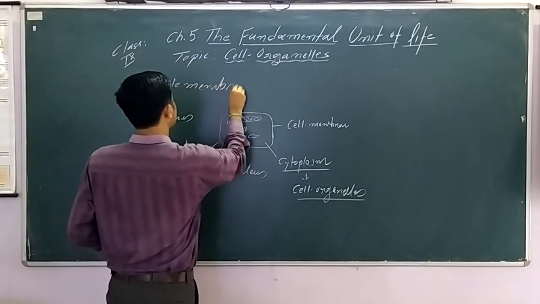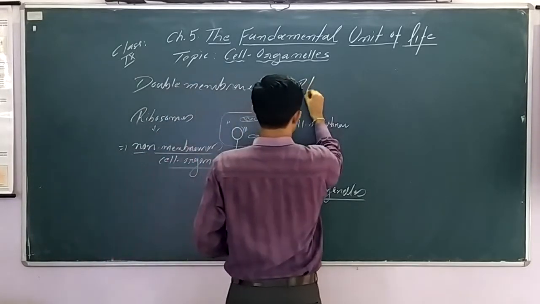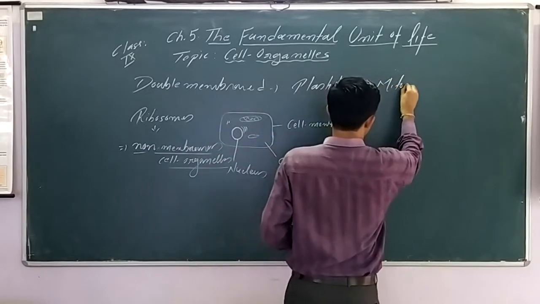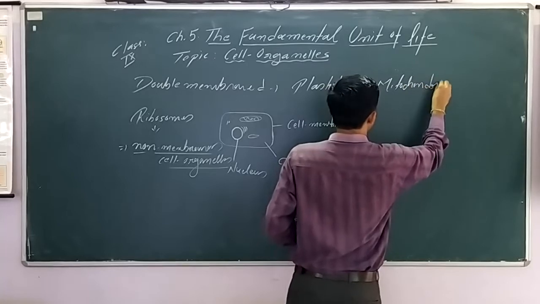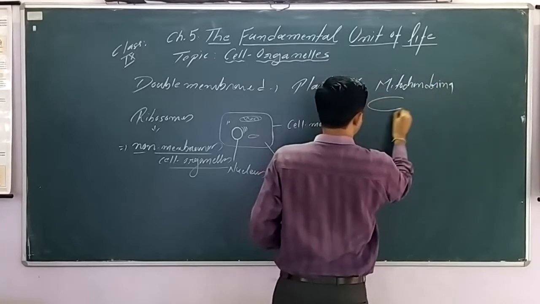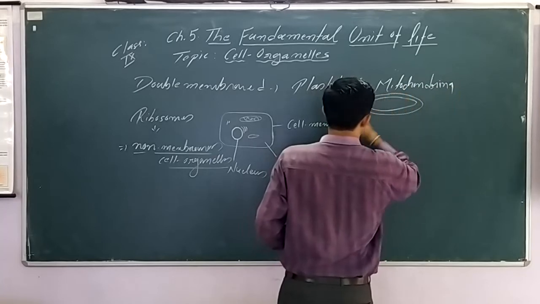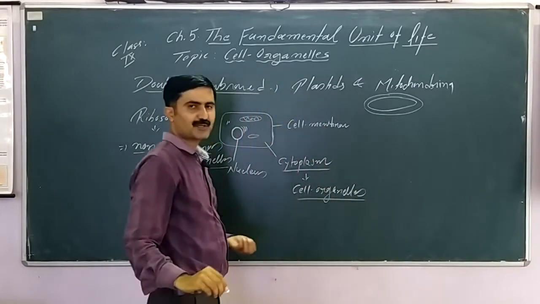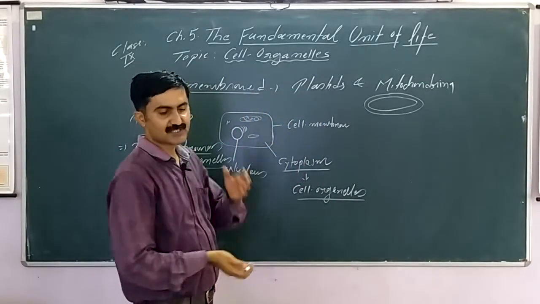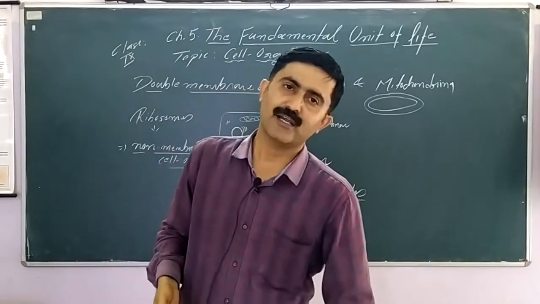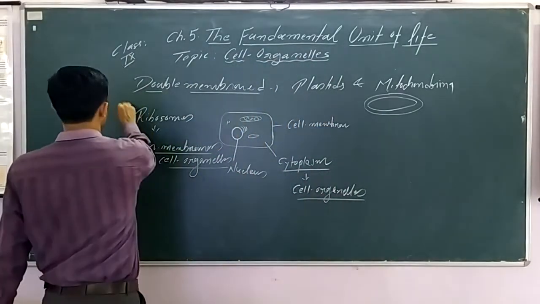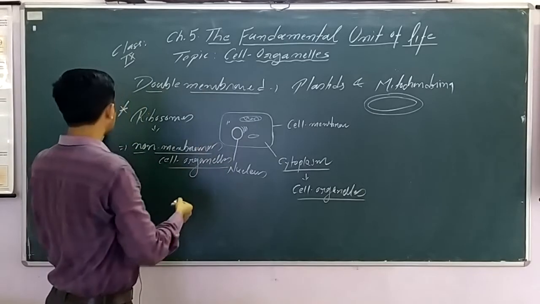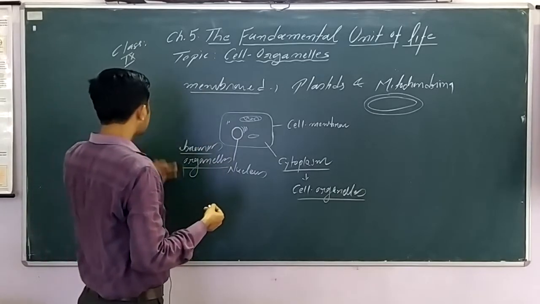Here, with double membrane, we have to remember examples like plastids, which are present in plants, and mitochondria. They have two membranes, protected by an outer membrane and an inner membrane. That's why these are called double membrane. Golgi body, endoplasmic reticulum, lysosome, vacuole, all these have a single membrane. And there is a cell organelle, the ribosome, which is non-membranous.